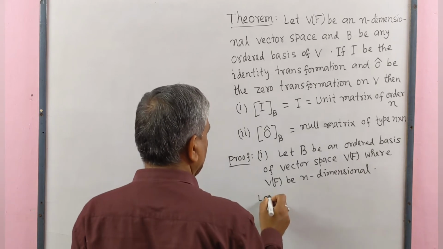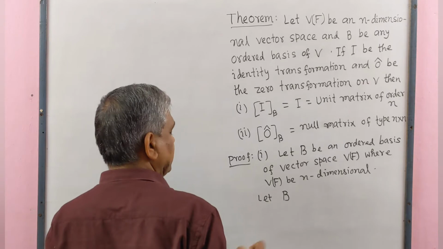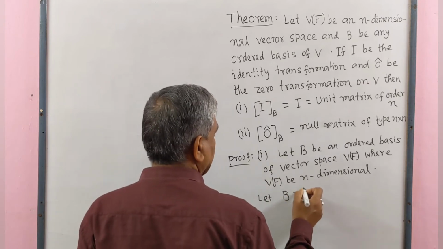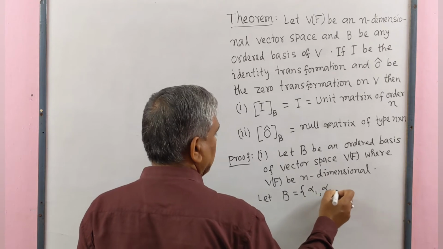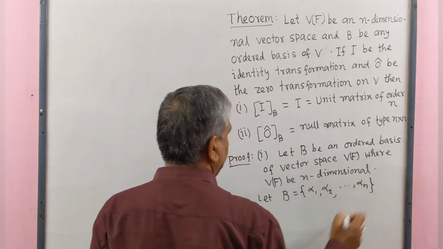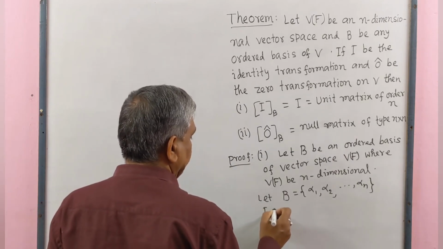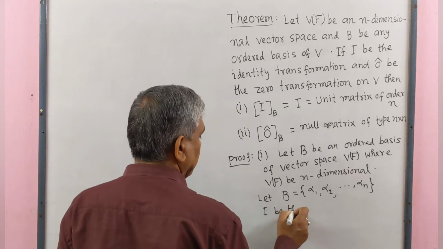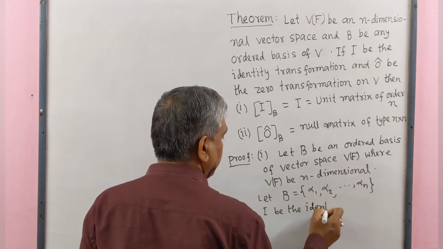Let B, the basis, contain vectors alpha 1, alpha 2, ..., alpha n. Let I be the identity transformation.